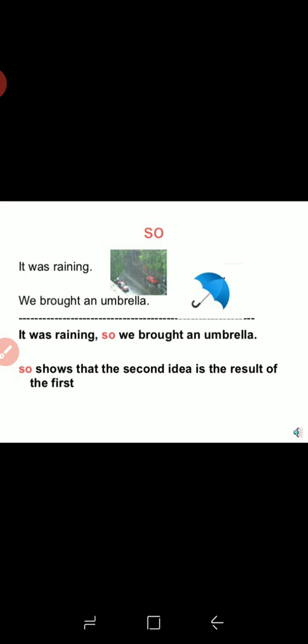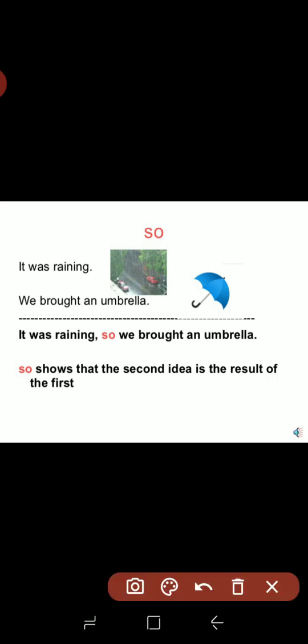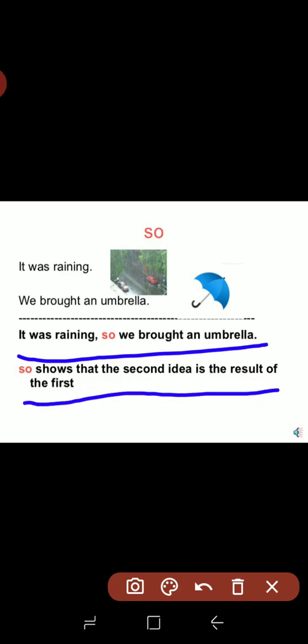Now the first sentence is: it was raining, we brought an umbrella. What we have to do is join these two sentences by using so, because so shows that the second idea is the result of the first one. Because it was raining, we brought an umbrella. So in this type, we use the conjunction so.